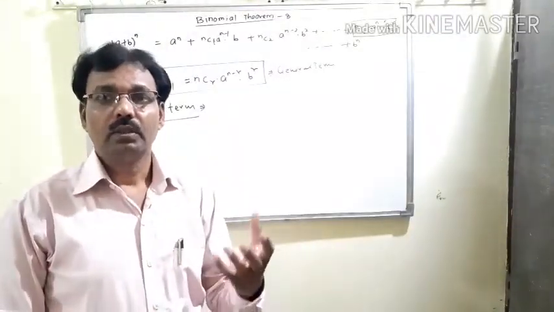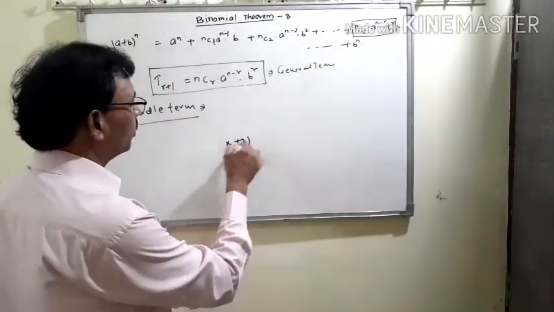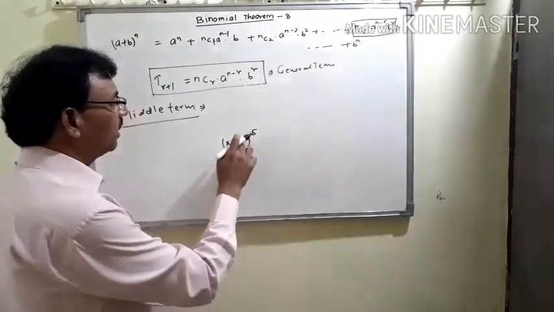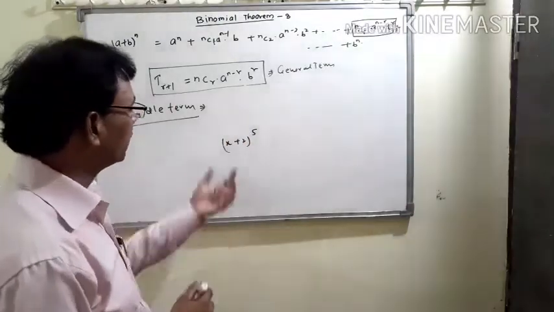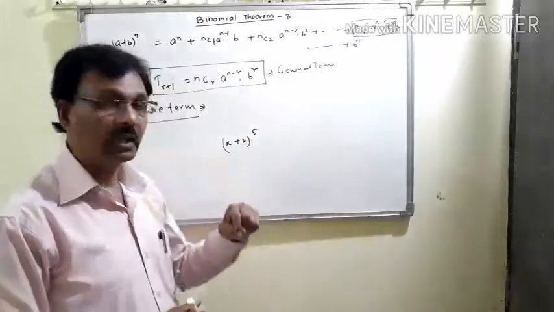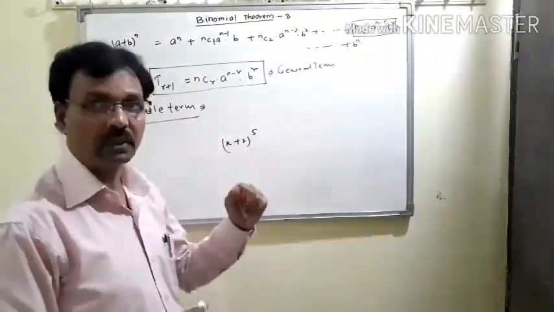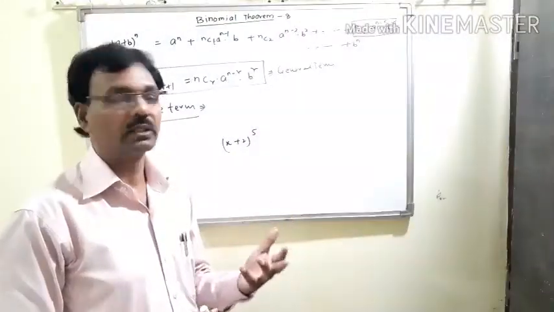If a question is given as (x plus 2) to the power 5, then there are 6 terms because the power is 5, so the number of terms is 5 plus 1, that means 6.